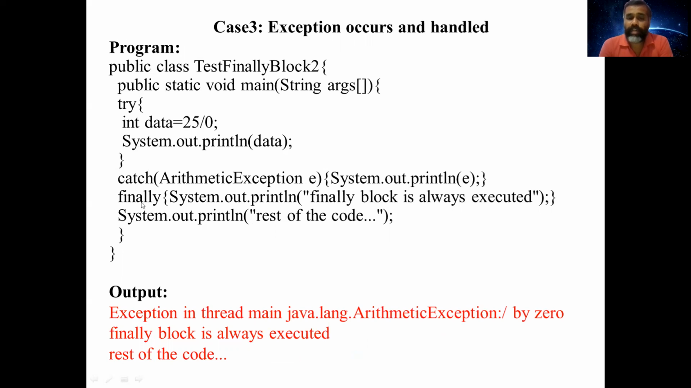So the finally statement also will be printed even though the exception occurs and is handled. The finally block is also printed, and the rest of the code is also printed. So this is how the exception occurs and exception handling is done with a finally block. So this is case 3. These are 3 different kinds of cases for the finally block.